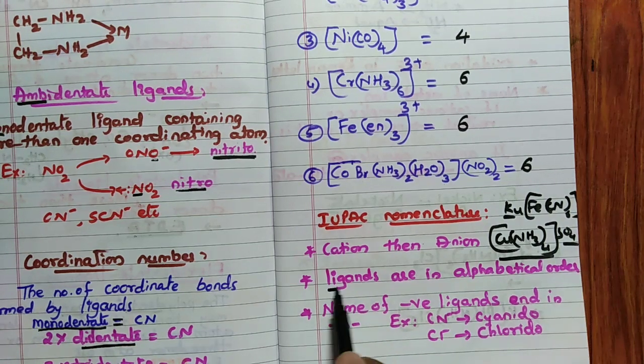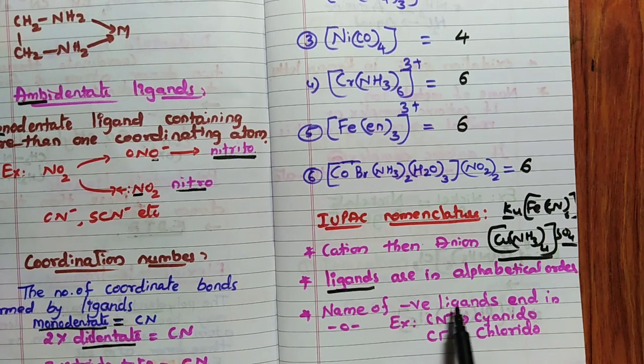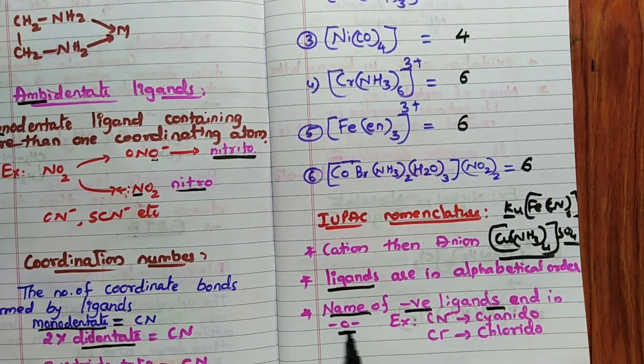Then important, ligands are named in alphabetical order. So if chloro is there and amine is there, amine comes first, then chloro. If bromo is there, it goes in between: bromo, then chloro, like that. Remember, the names of negative ligands end with O.